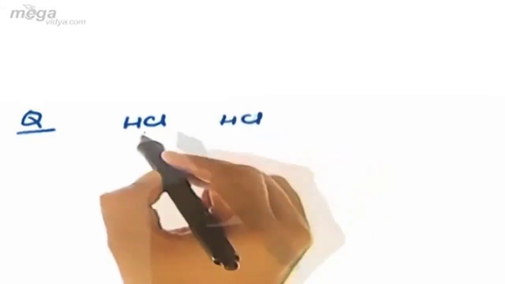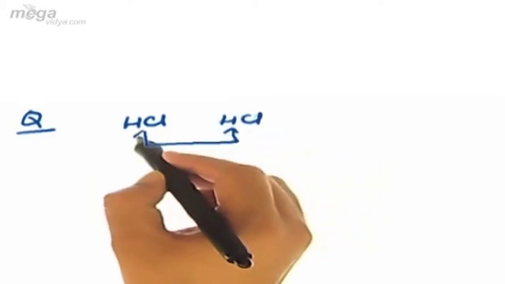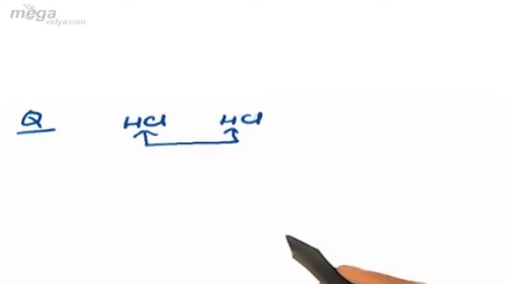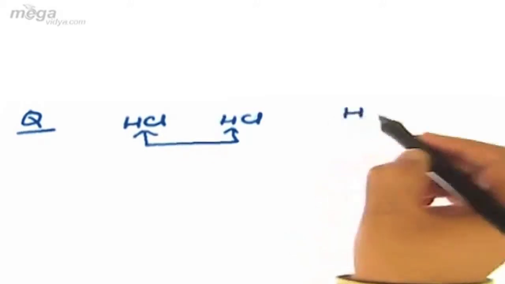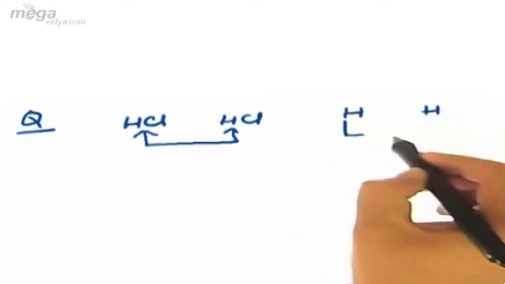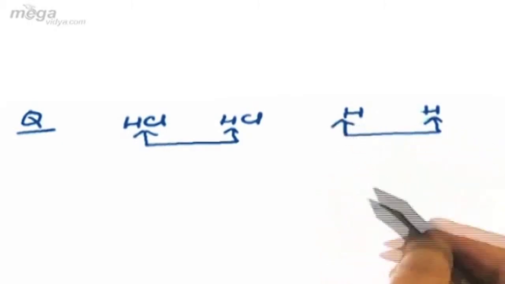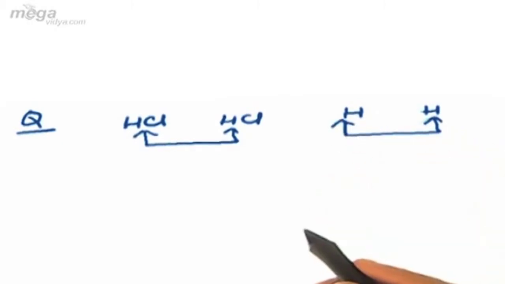Now, it's a general question among the students how to recognize whether the species will undergo chemical bonding or physical bonding. For that, let us come to an illustration. If I ask a question that between two HCl molecules, the force will be whether chemical or physical. Or if I ask between two hydrogen atoms, whether the bond will be a chemical bond or a physical bond.